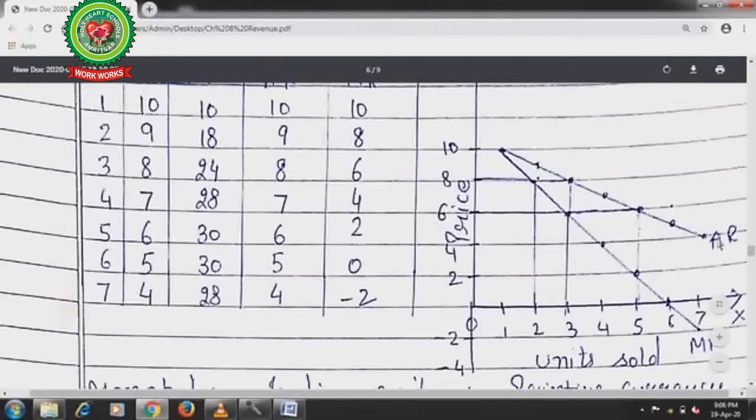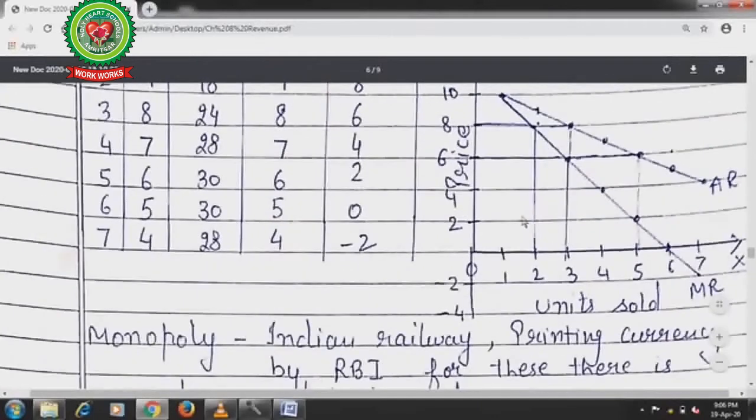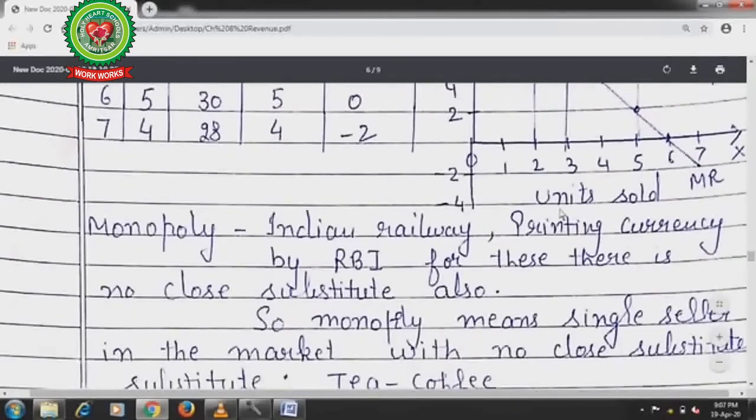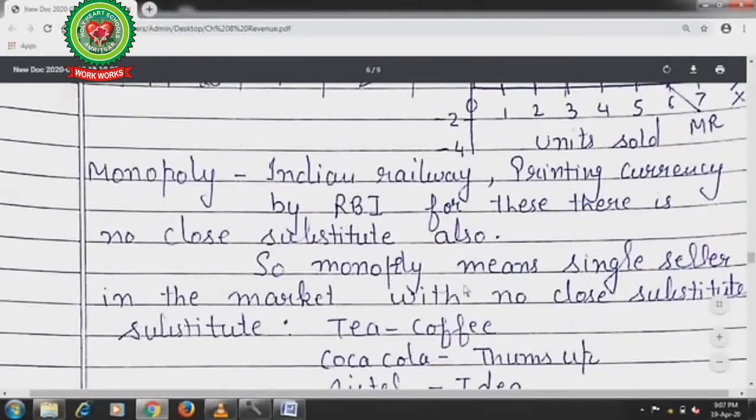It is falling, but it will not become 0, because it is the per unit price of a commodity, and the marginal revenue is derived from the production of an additional unit of the commodity. So we can say that monopoly means a single seller in the market with no close substitute.